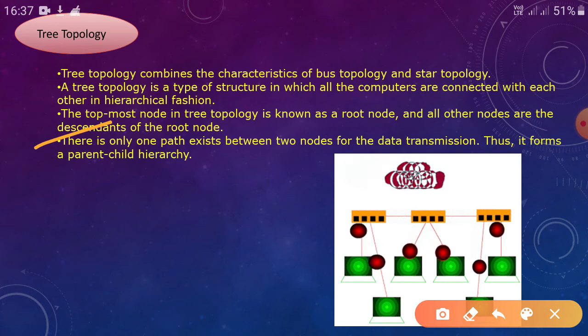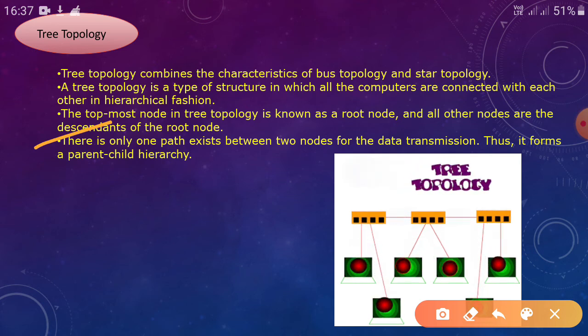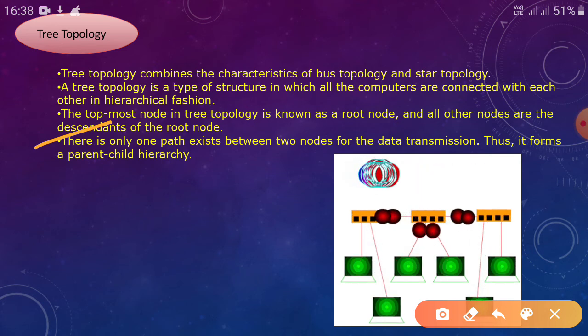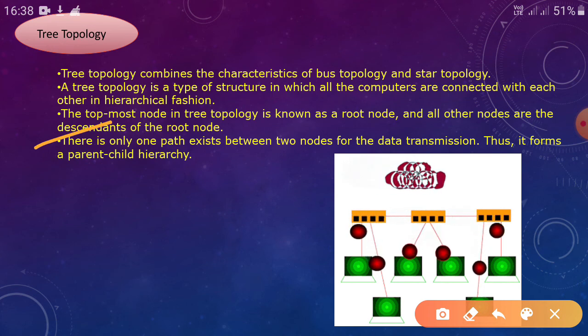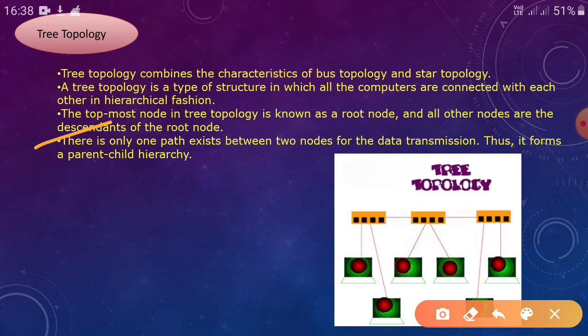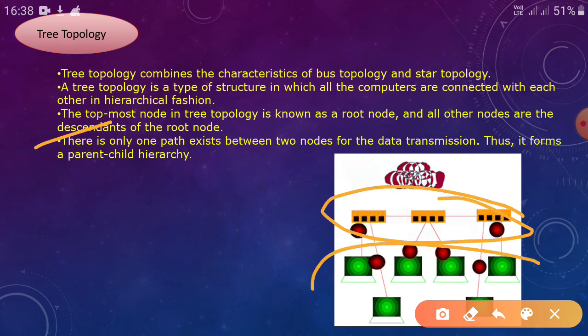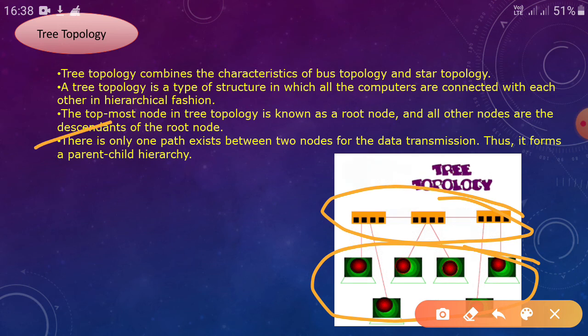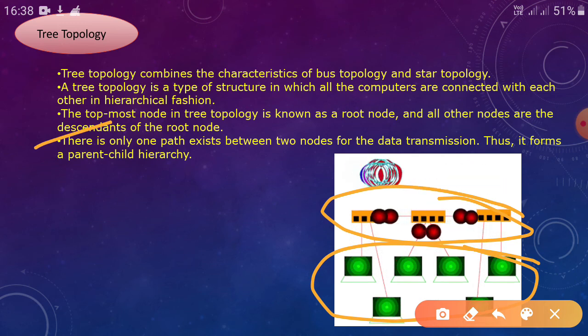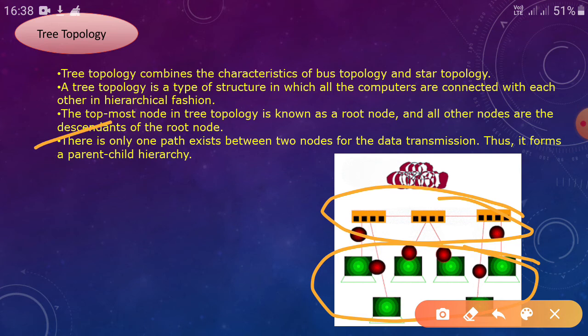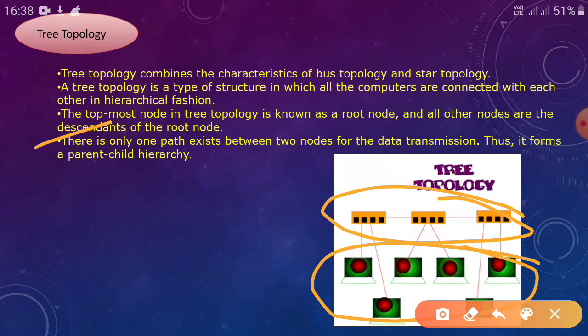The last point is, there is only one path between two nodes for data transmission, thus it forms a parent-child hierarchy. So you can think of these nodes as the parents and these nodes as the children. So it looks like a parent-child hierarchy.